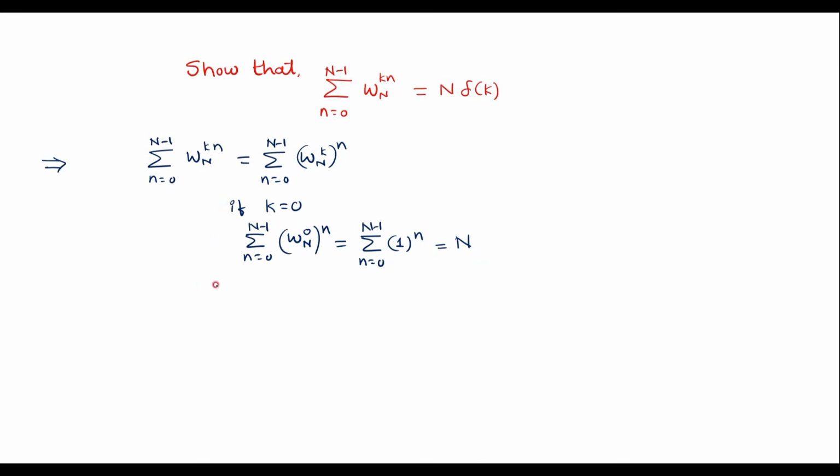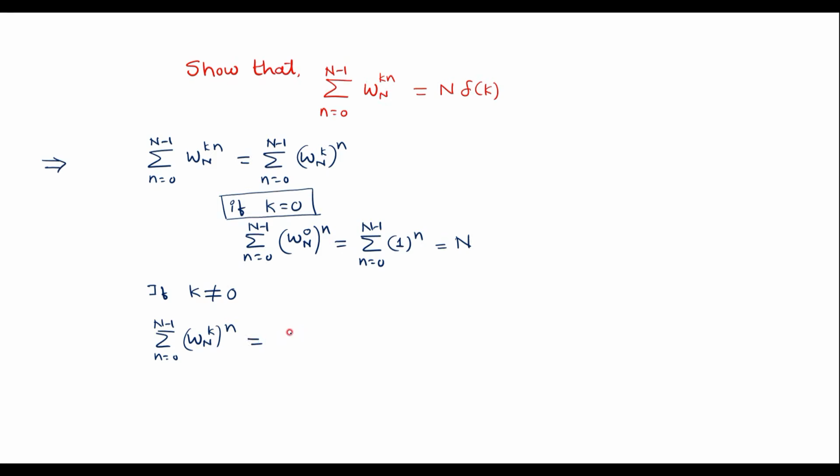So now we'll consider the other case where k is not equal to 0. In the first case we considered k is equal to 0. Now we'll consider k is not equal to 0 in the same expression. So I will consider the same equation, that is summation n is equal to 0 to N minus 1 W_N power k into n.